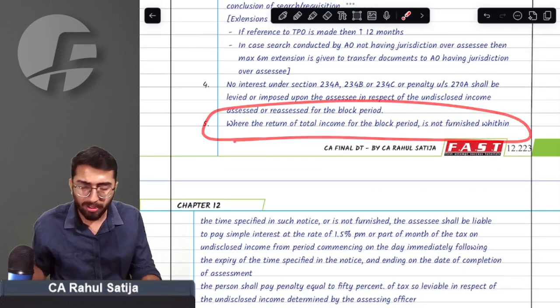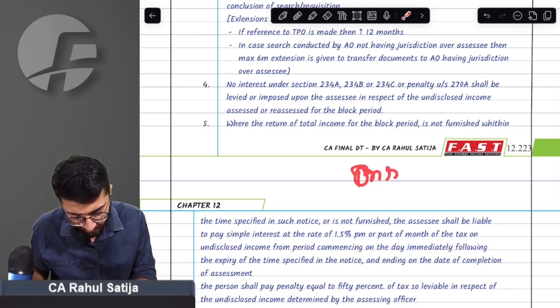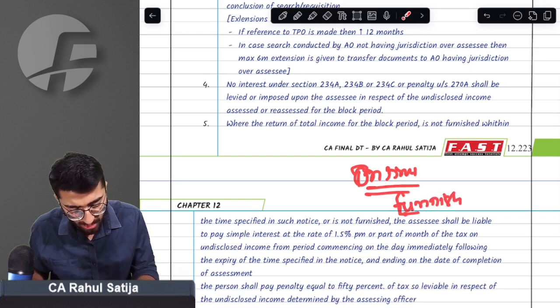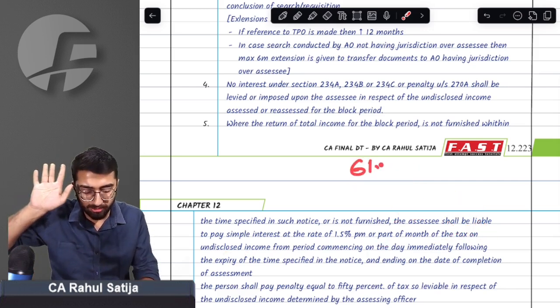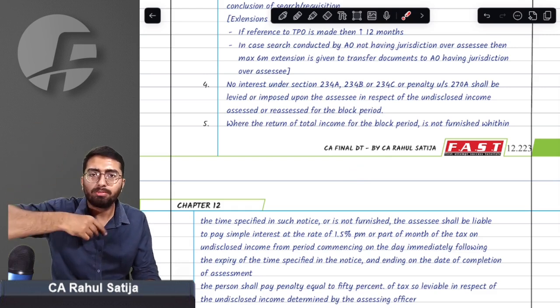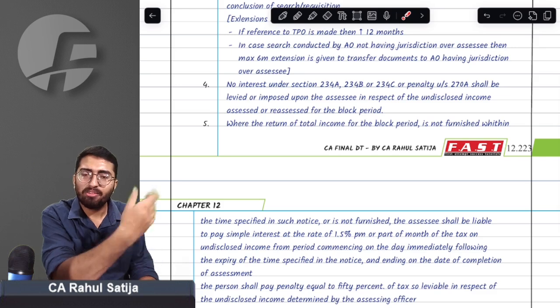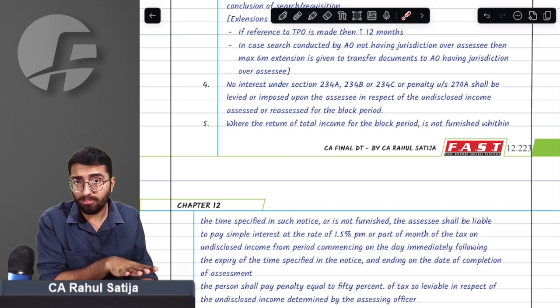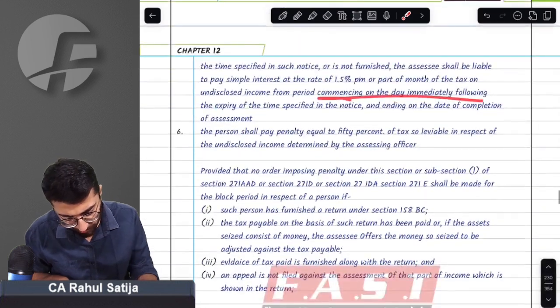If you do not pay taxes on time, or you do not furnish the return on time, you will be charged interest at the rate of 1.5% per month, commencing from the 61st day of the due date. That means you are asked to file the return in 60 days. If you do not file the return in 60 days, from the 61st day you are required to pay interest at the rate of 1.5% till the date of passing of the final order.